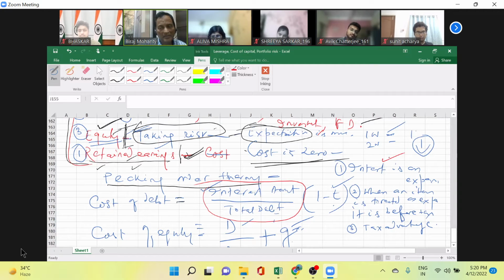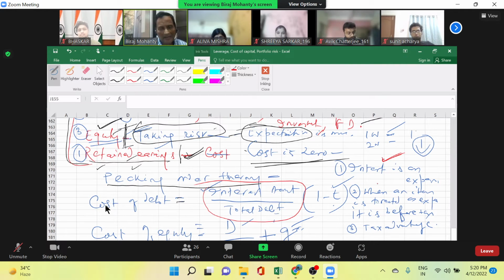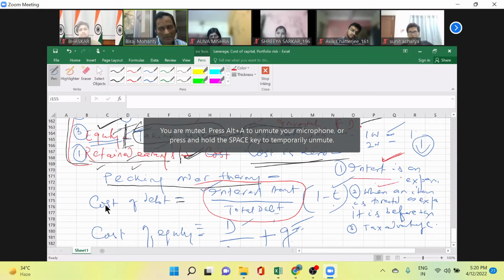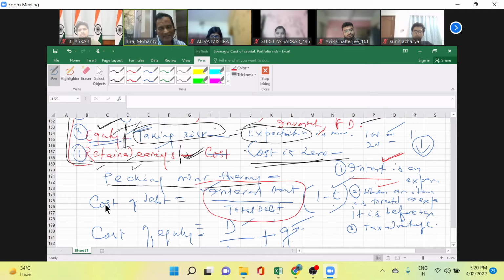Retained earnings or dividend, that is not an expense, that is the residual part of the profit. But interest is an expense. And interest is a pre-tax expense, because after charging interest, you pay the tax. Getting me or not?